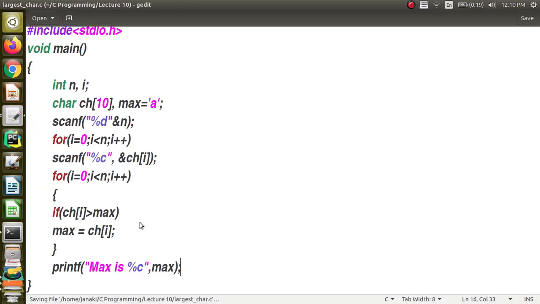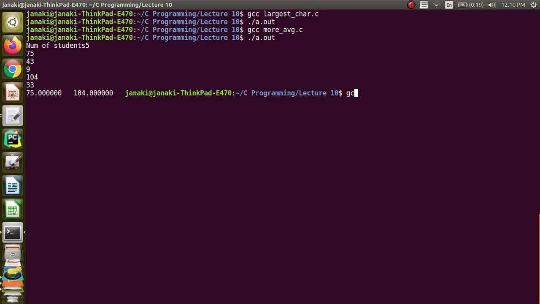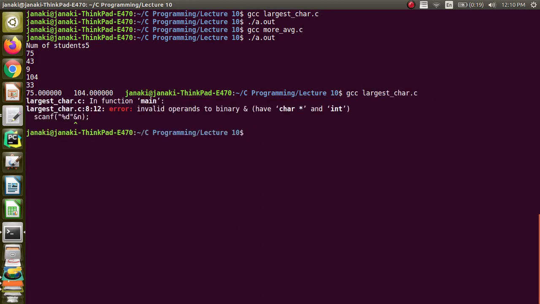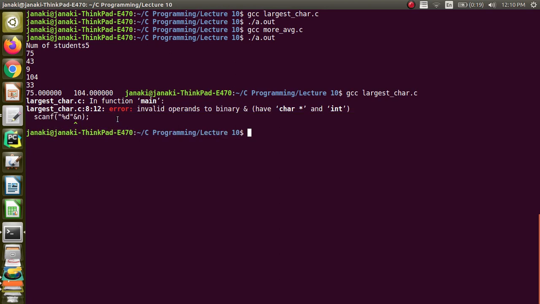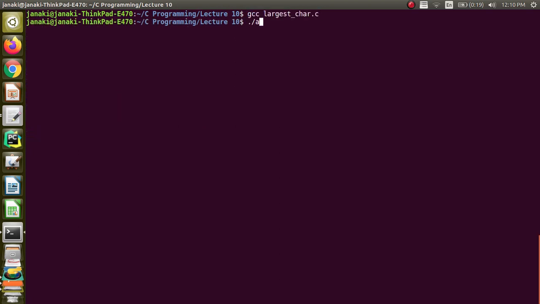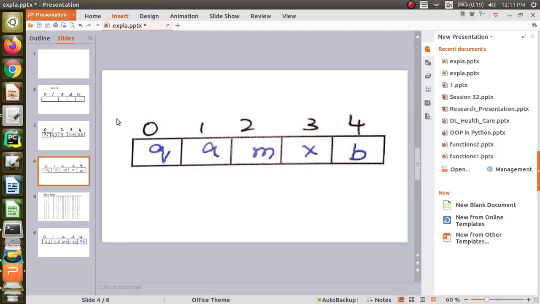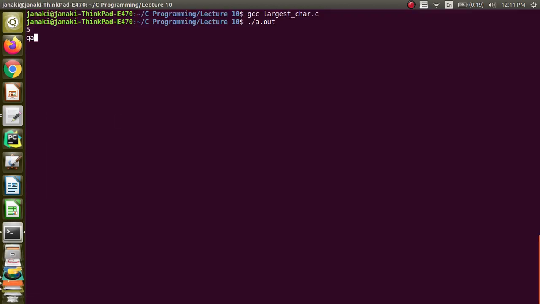Let me go to the terminal and compile it. I forgot to put a comma here. So totally 5 characters. Let me give the same characters Q, A, M, X, B.